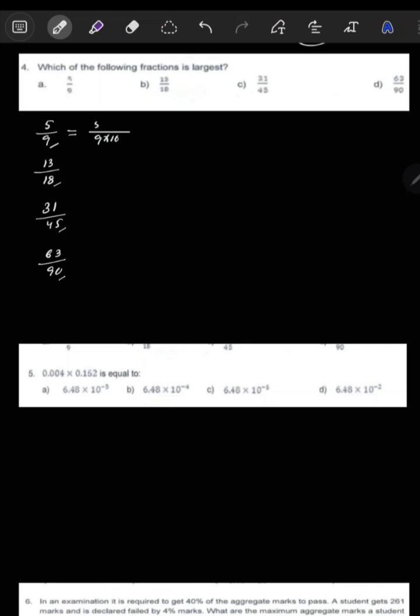But if you multiply the denominator, then you also have to multiply the numerator by 10. If you multiply by 10, 5 into 10 is 50, and 9 into 10 is 90. Similarly here, if you want to make 90 the denominator, 18 into 5 is 90. Again, if you multiply the denominator, you have to multiply the numerator also. Then below it is 90, and if you multiply here you will get 65.